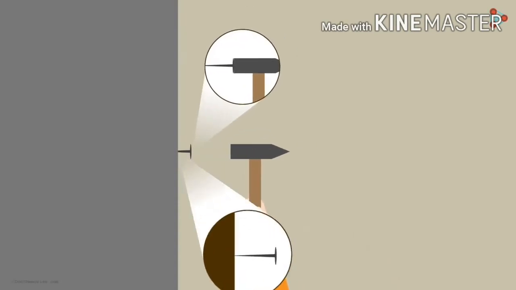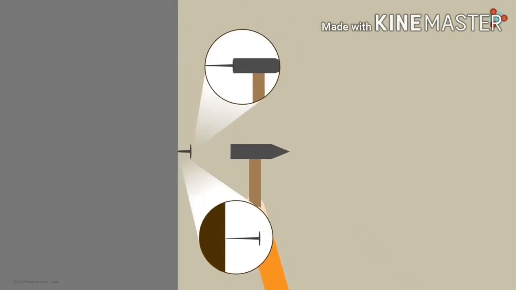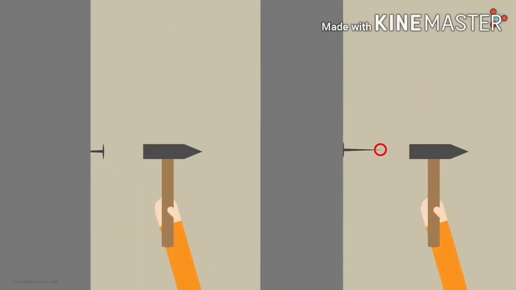Take an iron nail, keep the pointed end towards the wall and hammer it. We can see that it easily enters into the wall. Now take another iron nail with its head towards the wall and hammer on the pointed end. It will not enter into the wall. What may be the reason? We know that this is due to pressure difference.